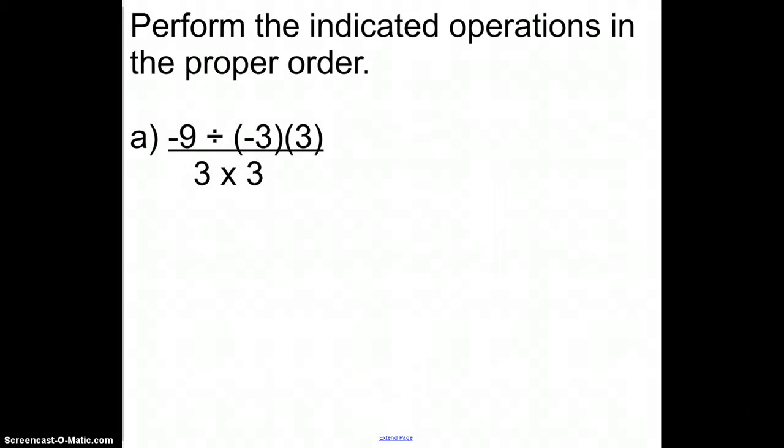Now, in this kind of a problem, it's important to solve the top and get it down to one number, and the bottom and get it down to one number, and then worry about what this bar is going to mean as far as dividing. So let's go through this. First of all, two negatives here make a positive. So 9 divided by 3 is 3.